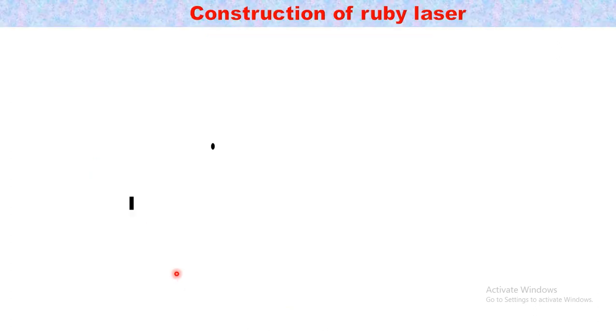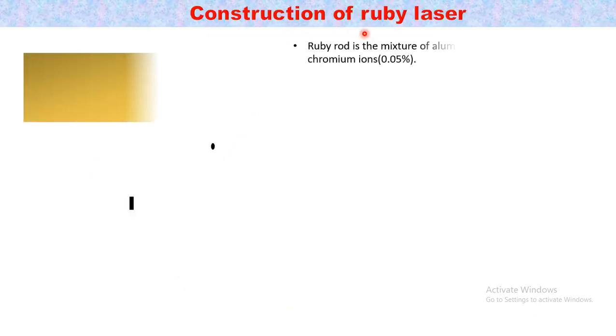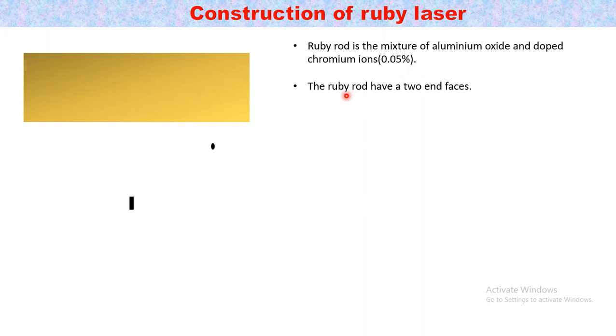Now the construction of the ruby laser. The ruby rod is a mixture of aluminum oxide, and inside that we dope chromium ions of 0.05 percentage. The ruby rod has two end faces. This is one end face, and this is the other end face.